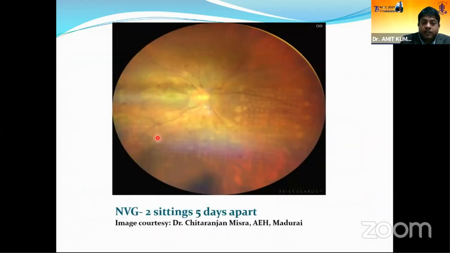So this is a case of ocular ischemic syndrome with neovascular glaucoma. One important thing you should remember is in neovascular glaucoma, we should try to finish the laser as early as possible. And the 2 sittings of PRP, we try to finish 5 days apart. You can add anti-VEGF injections also in these patients.